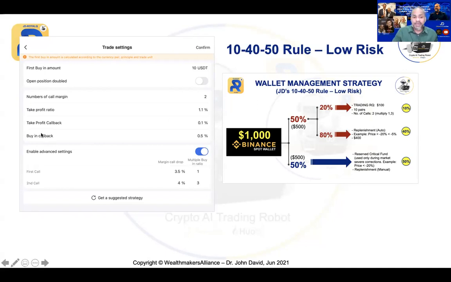Now, if you look, the take profit ratio is 1.1%. Which means when the bot goes all the way to 1.1%, and then calls back at 0.1%, the robot will close the trade in profit. So 1.1 minus 0.1, that will be 1%.